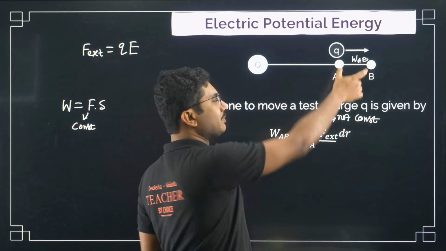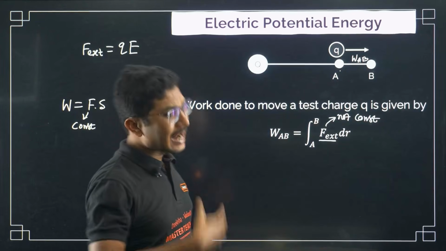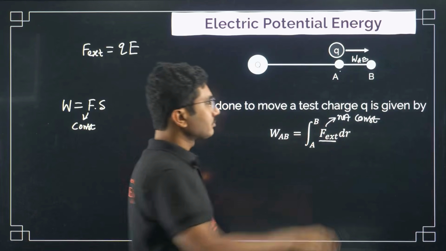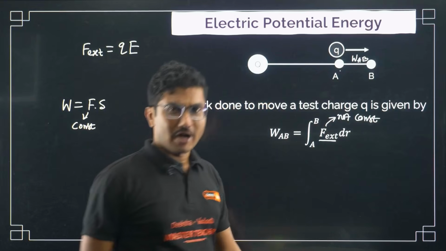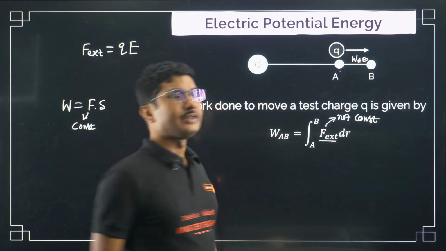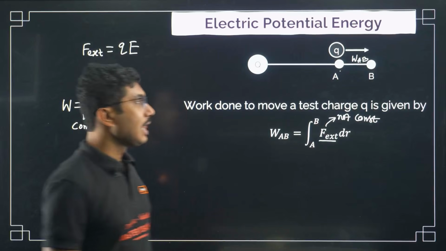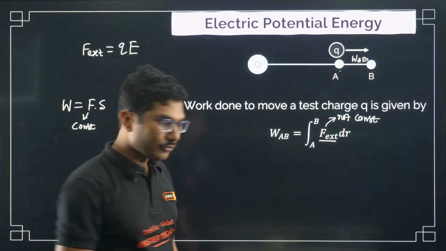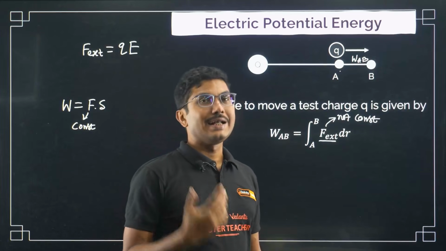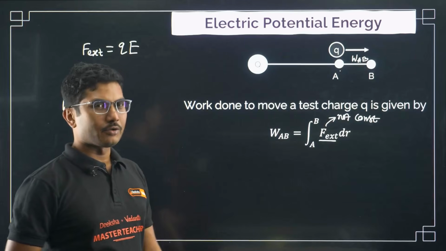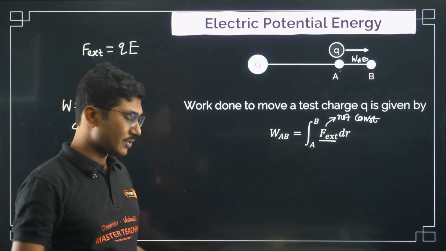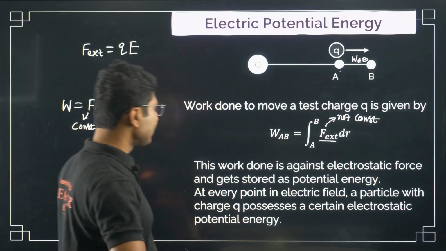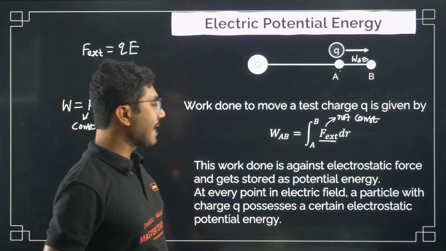Now you might think that these two points are very close. Actually it can be close, it can be far, it does not matter. This formula is always valid. Even if point B is far away, you can still use this formula to calculate the work done. So you have to remember that whenever a variable force is involved, to calculate work done we have to use integration. This part you have studied in your first PU as well, but not so much application was there. Now this work done against the electrostatic force gets stored as potential energy.